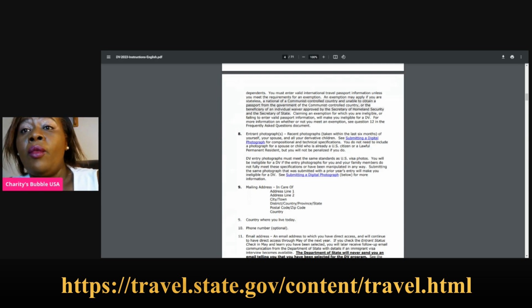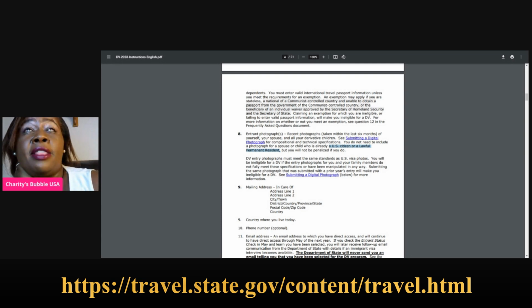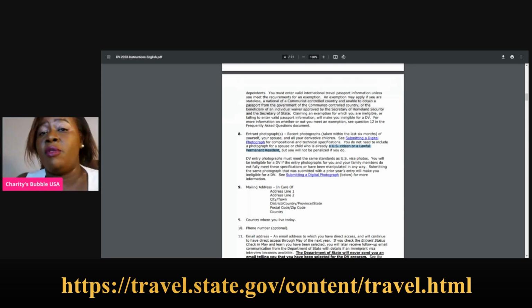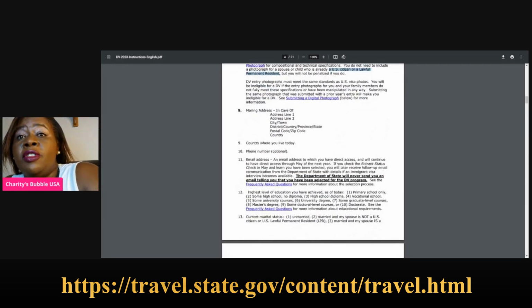Now, you do not need to include the photograph of a spouse or a child who is already a U.S. citizen or a lawful permanent resident. If, for example, I was married to someone who was not a citizen and they wanted to apply for a green card, they should not include me there, because a citizen or a permanent resident doesn't need to apply for a green card. But you will not be penalized if you decide to add them.